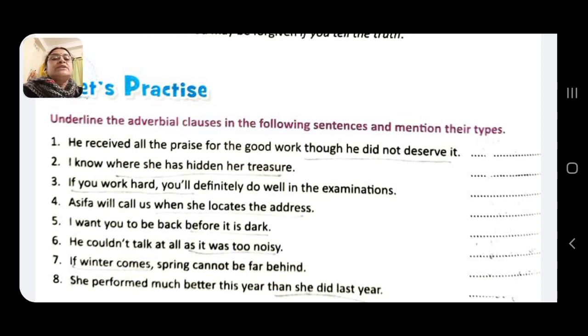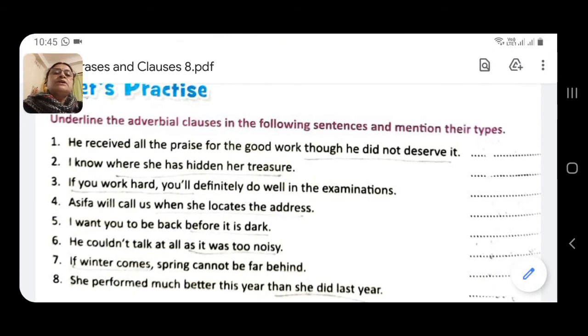Asifa will call us when she locates the address. Asifa will call us is the principal clause. When she locates the address, it says about time. So this will be a subordinate adverbial clause of time. I want you to be back before it is dark. I want you to be back, this is the main clause. Before it is dark is the subordinate clause. What type of subordinate clause? Subordinate adverbial clause of time.